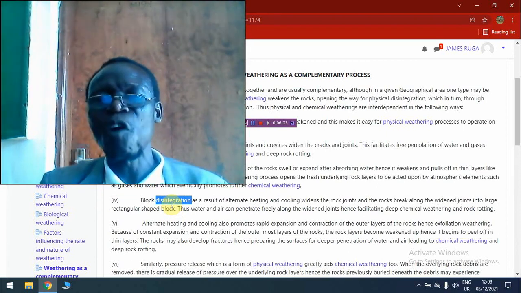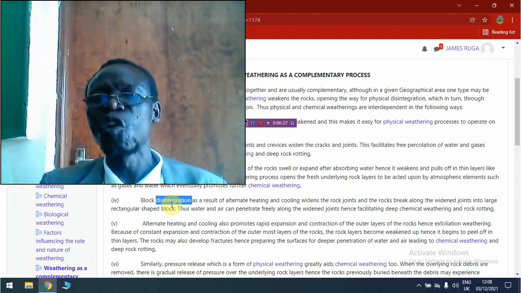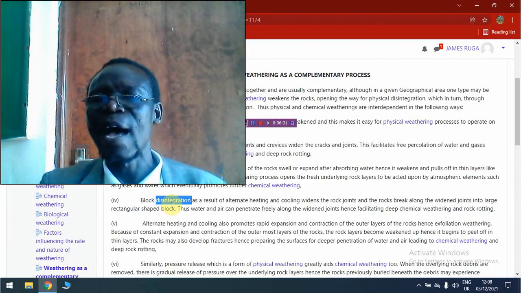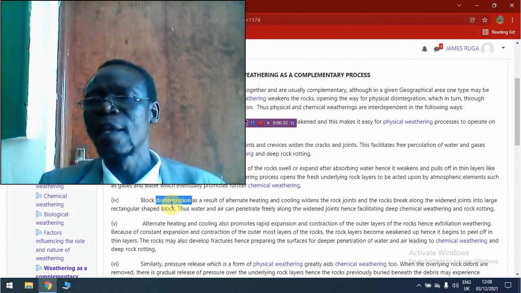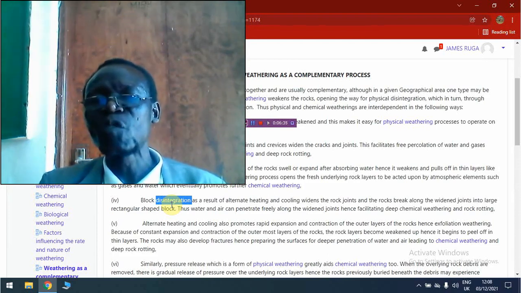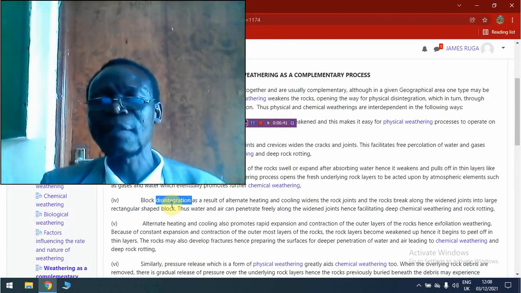This mainly occurs in rocks which are well jointed and is caused by alternate heating and cooling of the rocks along the joints. When the rocks break down through block disintegration, it means the cracks and joints within the rock become widened, thereby breaking the rock into large rectangular shapes.